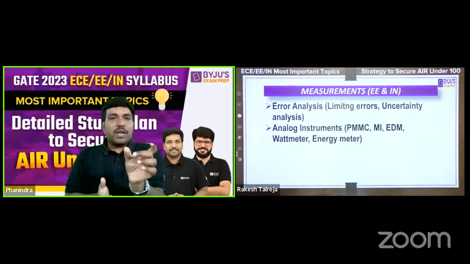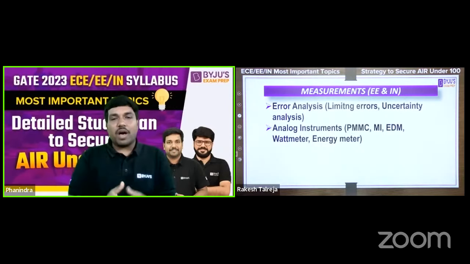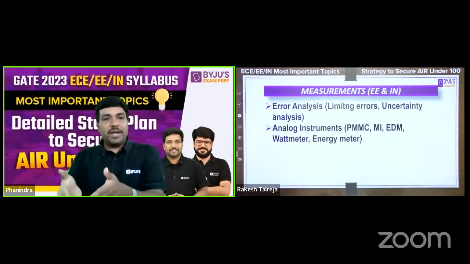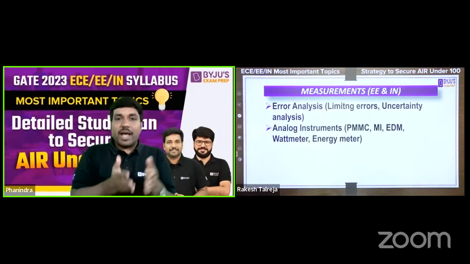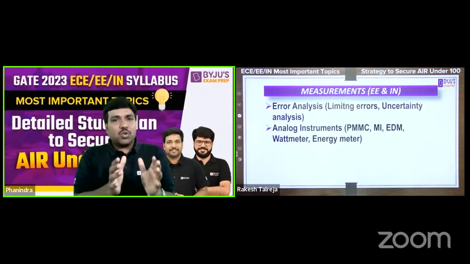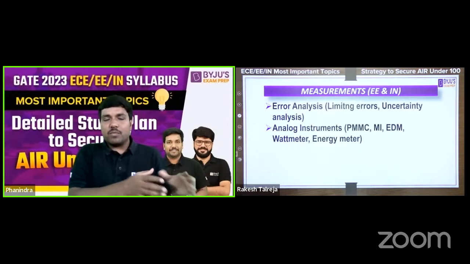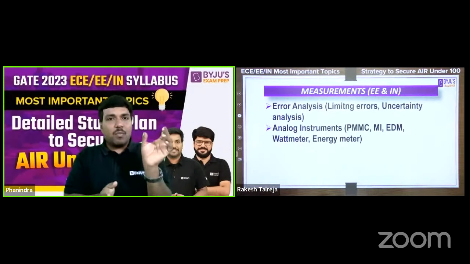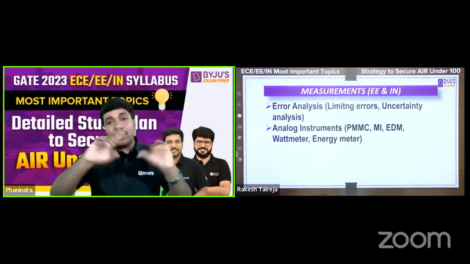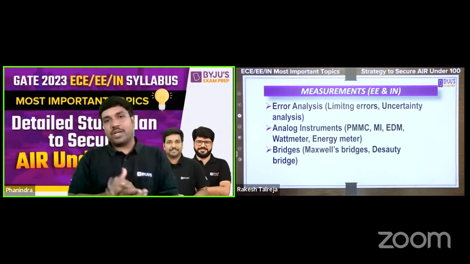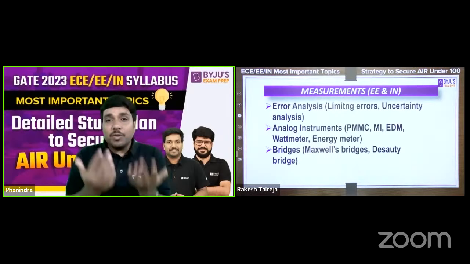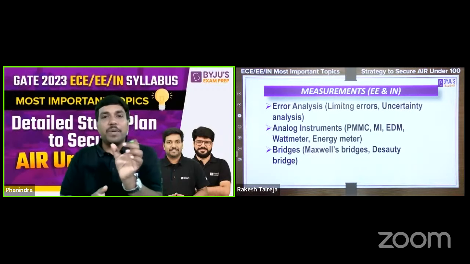Even though it looks like a very small statement, I have put almost the entire syllabus of analog instruments, that is PMMC, MI, meaning moving iron instrument, as well as electrodynamometer, wattmeter, and energy meter. When it comes to electrical people, what I have seen is most of the time they ask questions on moving iron or electrodynamometer. Anyway, wattmeter is very important for both electrical students as well as instrumentation students. So coming to the most important and valuable topic in measurement, that is bridges.